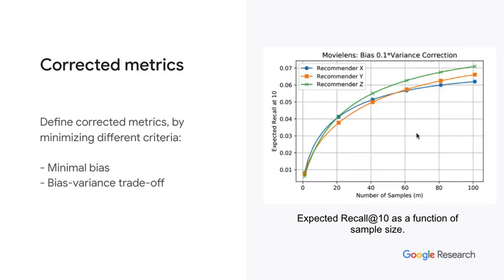We also investigate what can be done to alleviate this problem. We define corrected estimates by minimizing different criteria, such as bias or bias-variance trade-off. Here's the same MovieLens example with correction. In this case, the correct order is obtained with a sample size of about 60, much smaller than the 1,000 samples needed without correction.